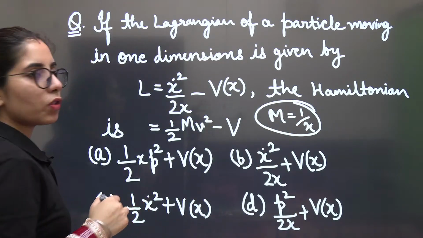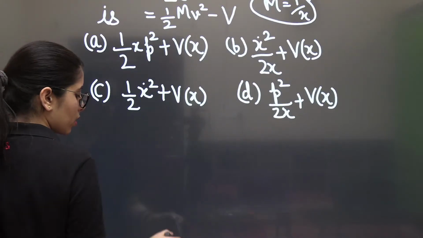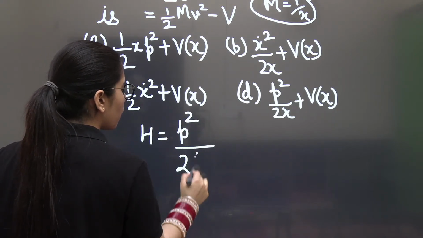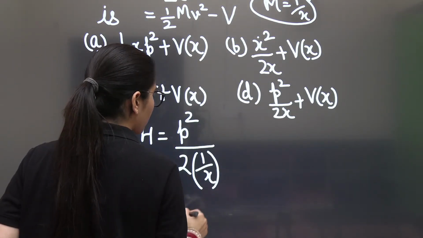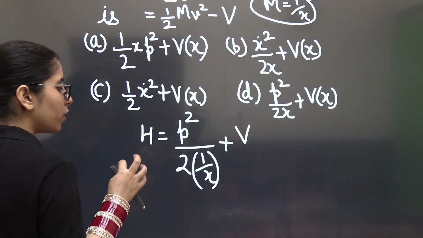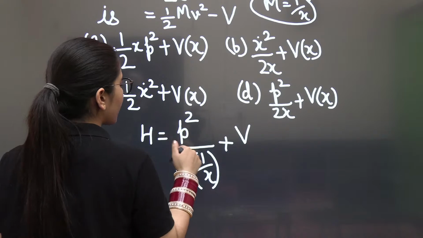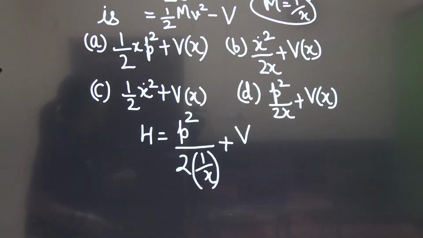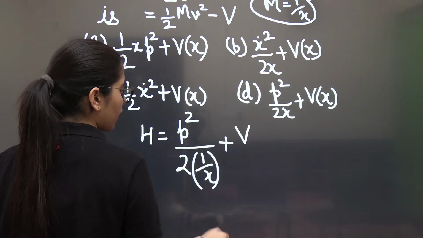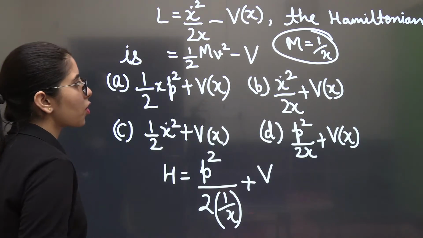Now I need to write the Hamiltonian. So what is the Hamiltonian? Hamiltonian is actually the kinetic energy plus potential energy. Since the Hamiltonian can be a function of generalized coordinate, generalized momentum and time t, we are just going to write kinetic energy plus potential energy, where kinetic energy is p square upon 2m. So you will get p square x upon 2 plus v. That is option A, and that is your correct option.